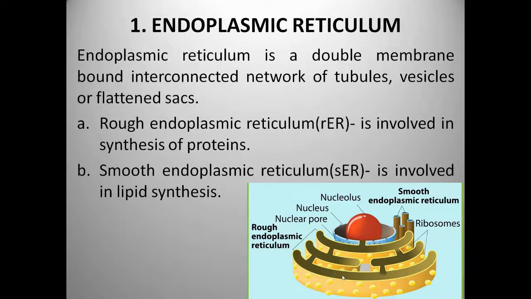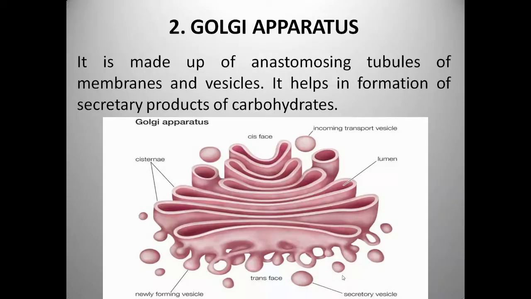Now we'll see the endoplasmic reticulum. Endoplasmic reticulum is a double membrane bound interconnected network of tubules, vesicles, and flattened cells. There are two types: one is rough and the second is smooth. Rough endoplasmic reticulum is involved in synthesis of proteins, whereas smooth endoplasmic reticulum is involved in lipid synthesis.